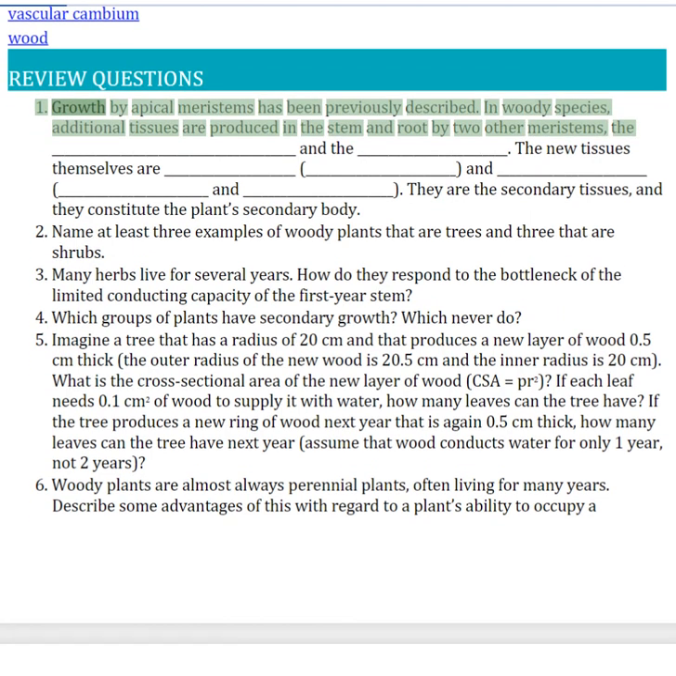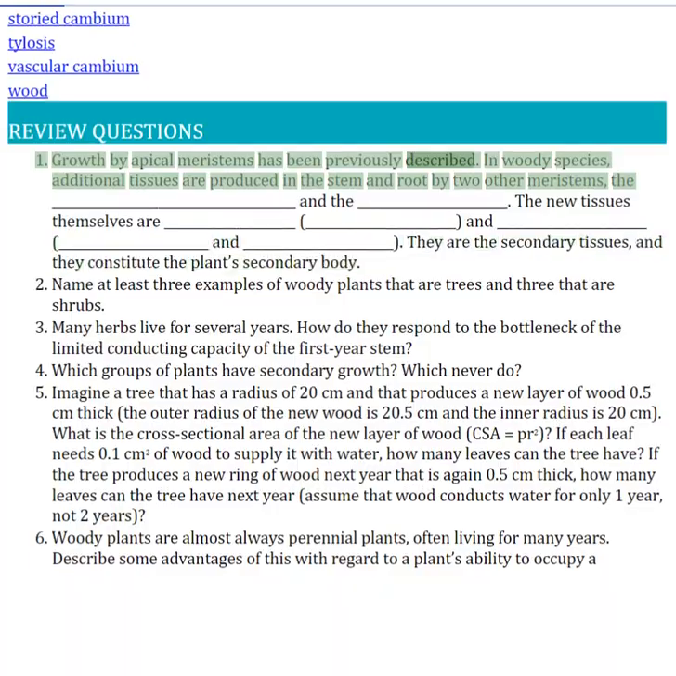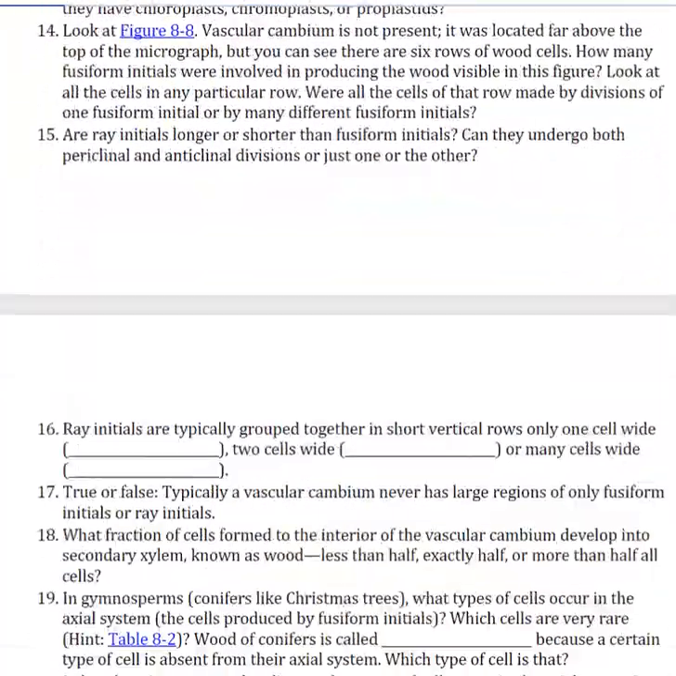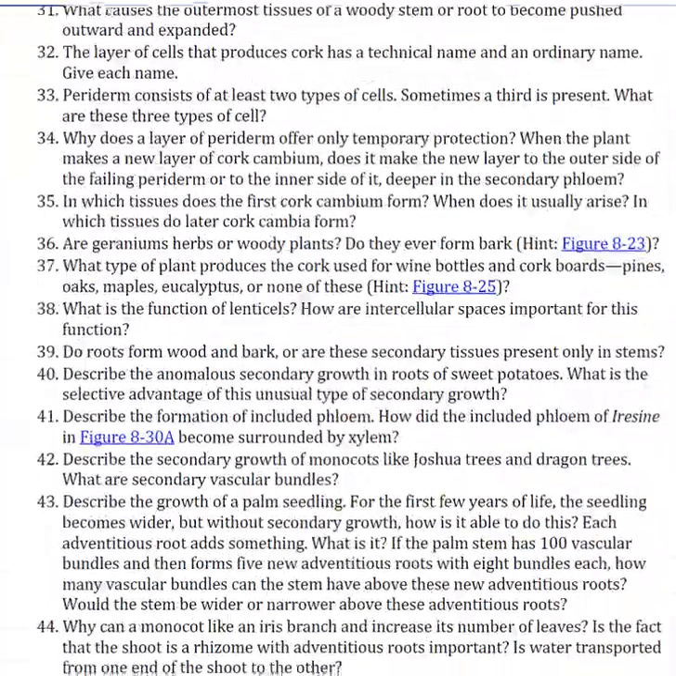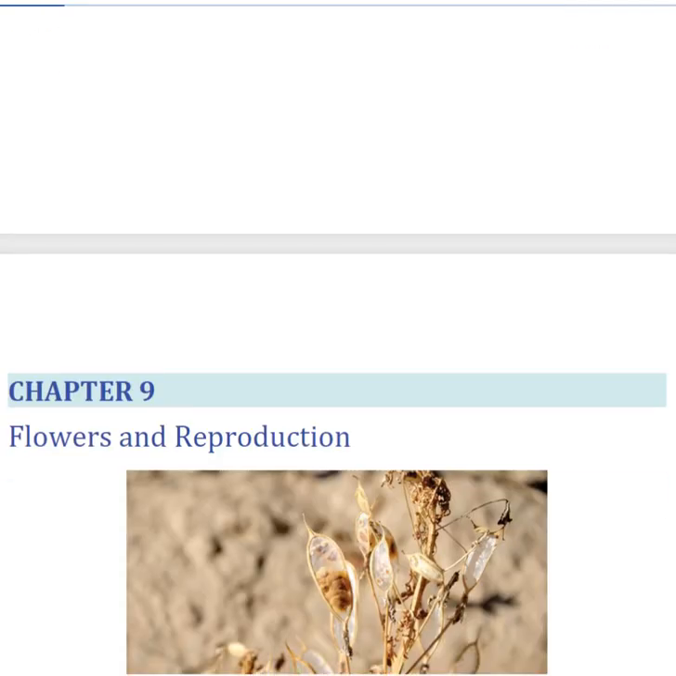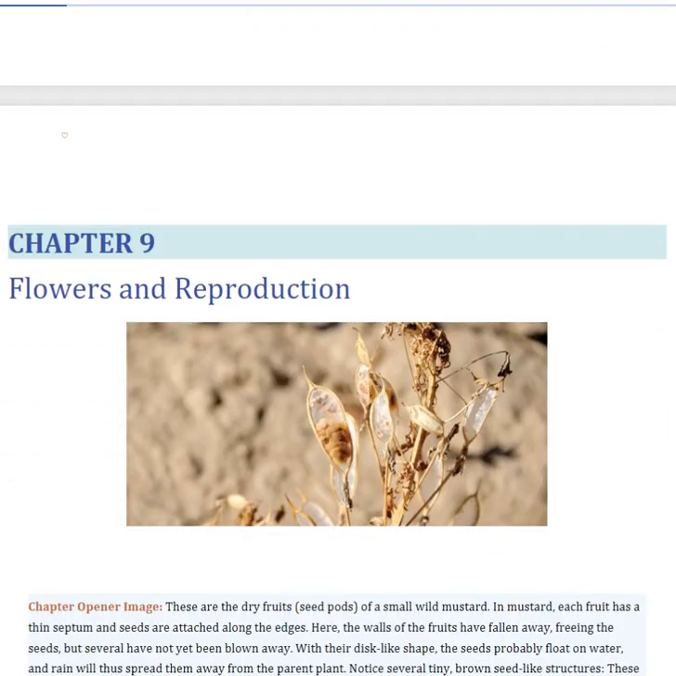Review questions. 1. Growth by apical meristems has been previously described. In woody species, additional tissues are produced in the stem and root by two other meristems, the and the.